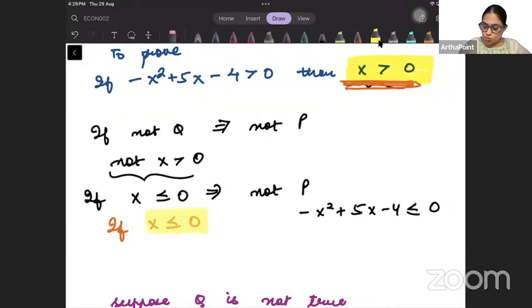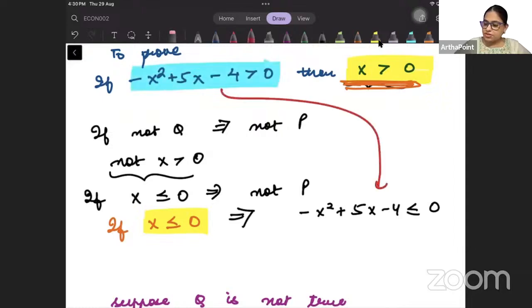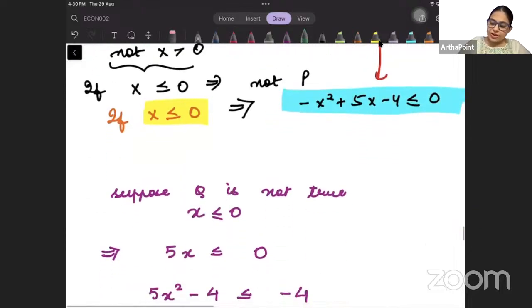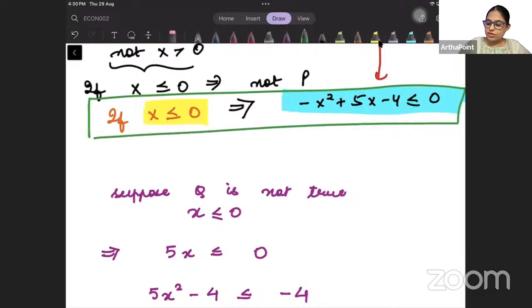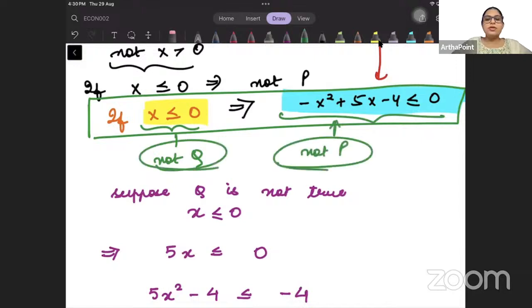If not q, then not p. Not p means the opposite of this, that means we are saying that this should be less than or equal to 0. Clear? So this is now what I need to go ahead and prove. This statement is not q and this statement is not p. Is this clear, beta? Okay.